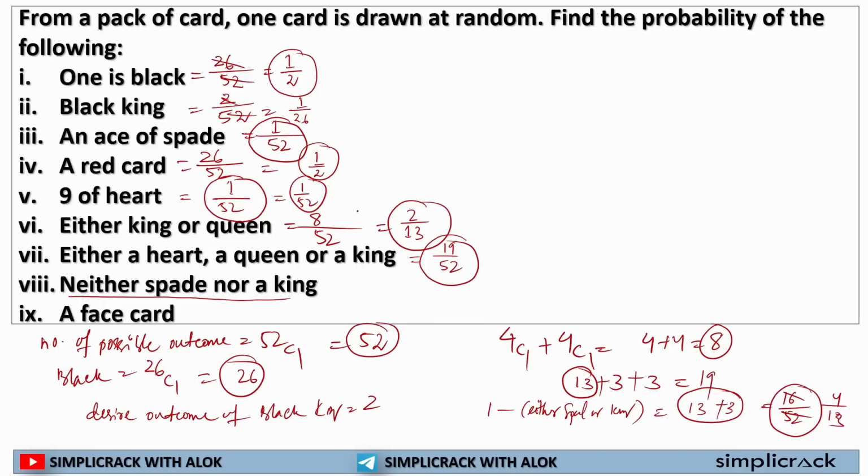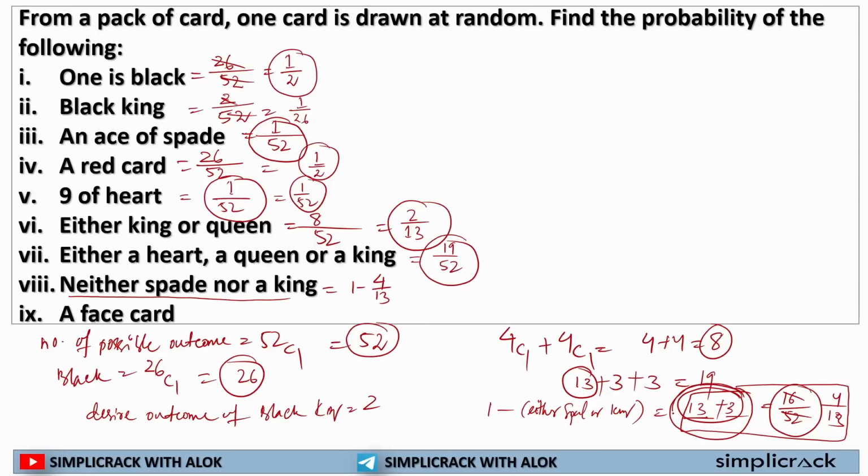So if I solve it, it is 4 by 13. So if I do 1 minus 4 by 13, how did I find out 4 by 13? So for either king or spade, this will be the probability. Total number of desired outcome was 13 for spade, for king 3, because already 1 king is included in spade.